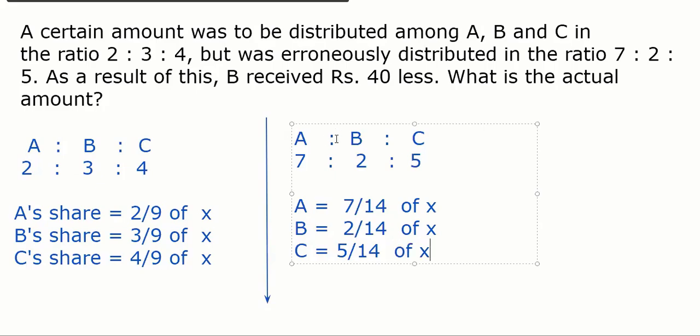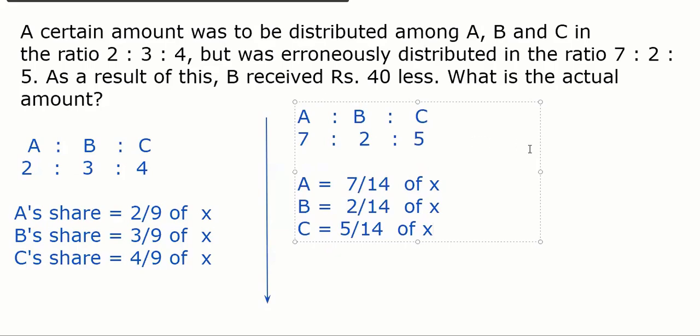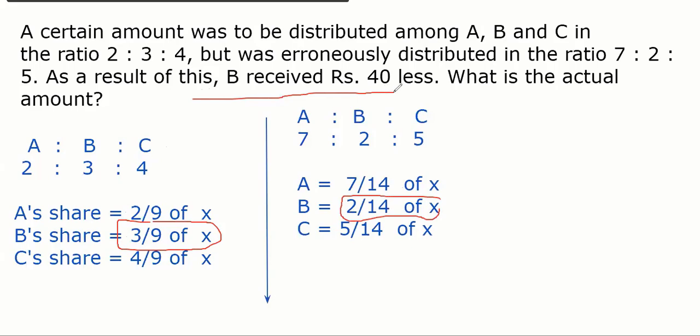Here we don't need all, but I'm just explaining for the concept perspective. Now read the question. So how much did B get? B got this much. B got 40 less. So B got this, B was supposed to get this much, right? But how much did B get? This much. And this says as a result B received 40 less. So the difference of this minus this should be 40, right? Because whatever B got and whatever B was supposed to get, the difference is 40.